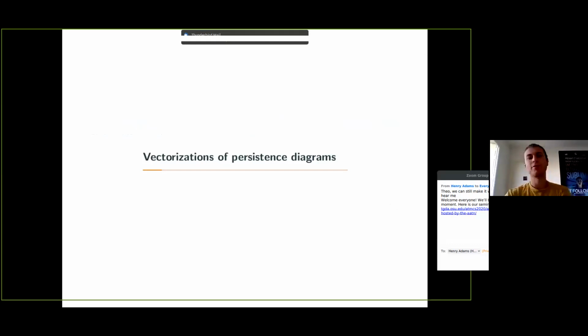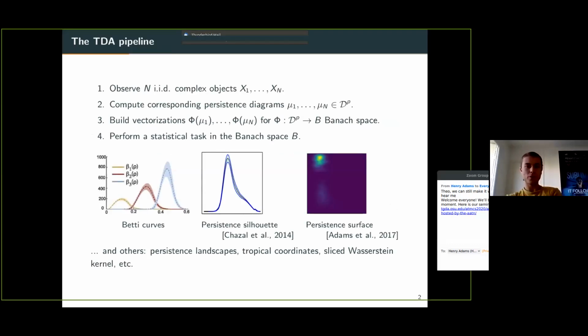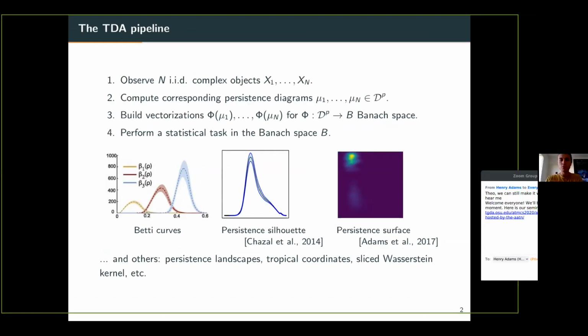Okay, so first, what are those vectorizations of persistent diagrams? The idea is always the same. You have the standard TDA pipeline where you assume that you observe n iid objects, x1 to xn. Those objects can be, for instance, graphs or point clouds or molecules, 3D shapes, really anything which has some underlying topology. And you want to understand some aspect of the topology which underlies those objects. So to do so, you build a filtration on top of the objects, and then you get persistent diagrams, mu_1 up to mu_n, which are elements of DP, the space of persistent diagrams.